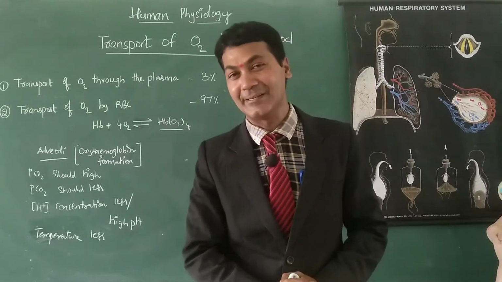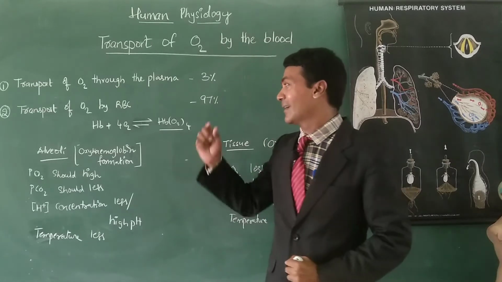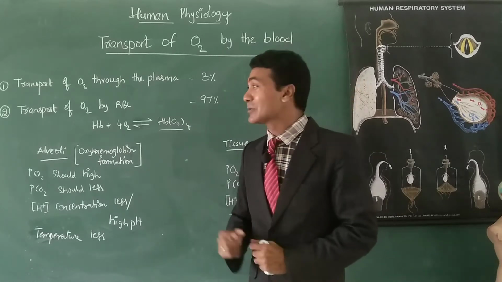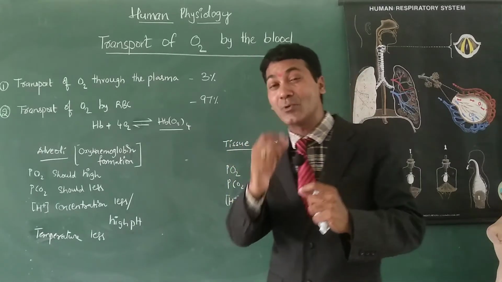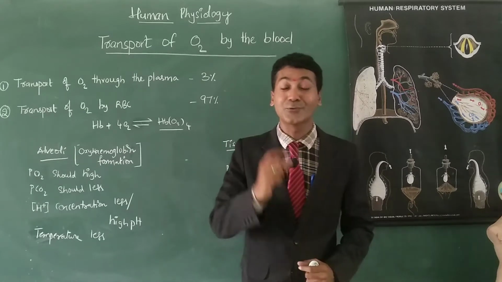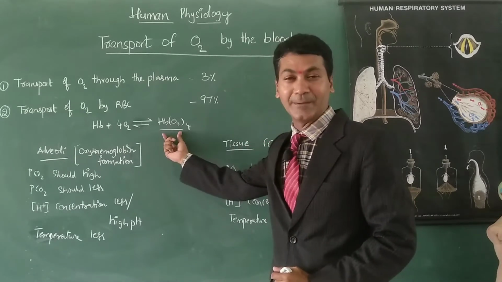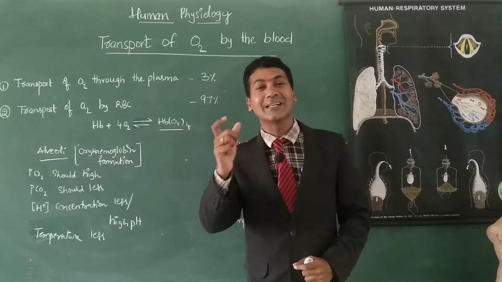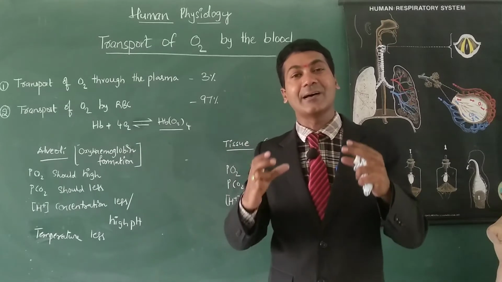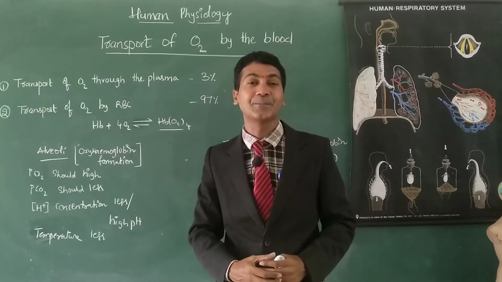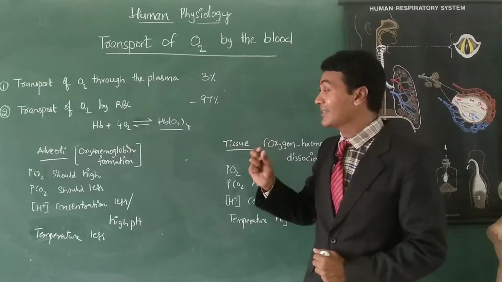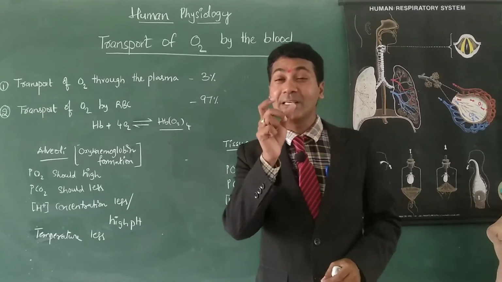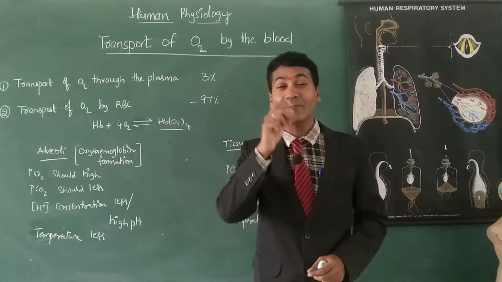by the RBC. We know, friends, RBC contains a respiratory pigment, a protein known as hemoglobin. Each hemoglobin binds with 4 oxygen molecules to form oxyhemoglobin. This process is known as oxygenation of hemoglobin. What is oxygenation of hemoglobin? Combining oxygen with the hemoglobin. The wonderful thing is oxygen and hemoglobin form oxyhemoglobin. Oxyhemoglobin is formed at the alveolar level.